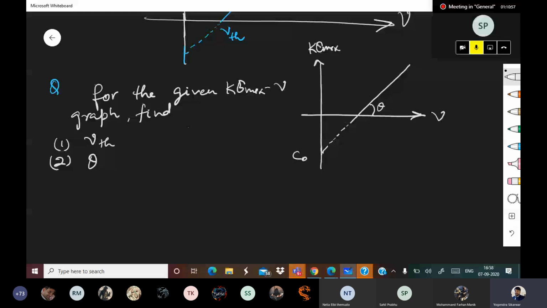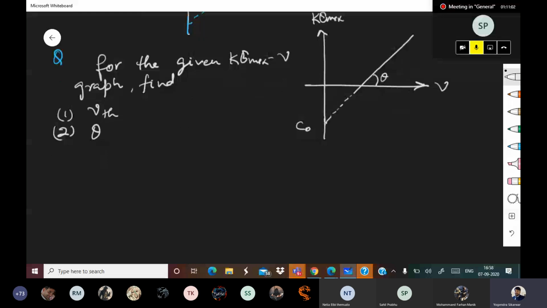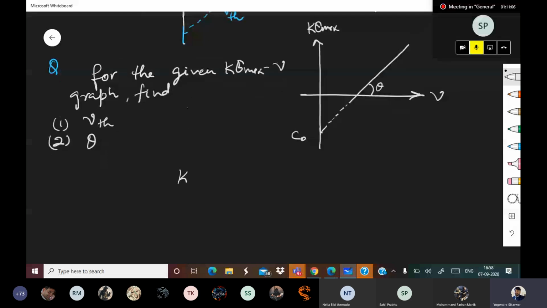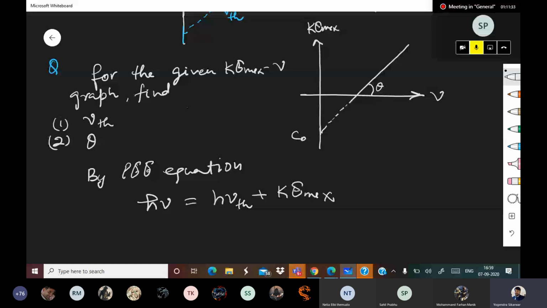Okay, everyone, please pay attention. By the PEE equation, H nu is the energy of the incident photon, which is equal to H nu TH plus Ke max.